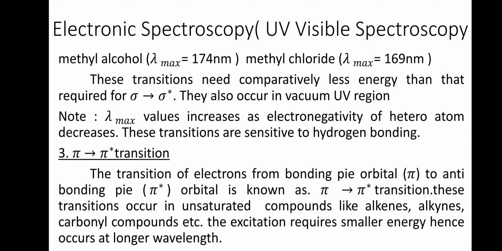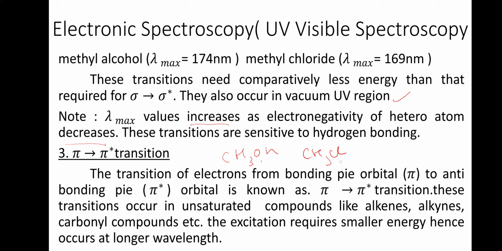Then the transitions need comparatively less energy than the sigma to sigma star transition. They also occur in the vacuum UV region. One important thing is that the lambda max value increases as the electronegativity of the heteroatom decreases. See, methyl alcohol is CH3OH, and CH3Cl is methyl chloride.